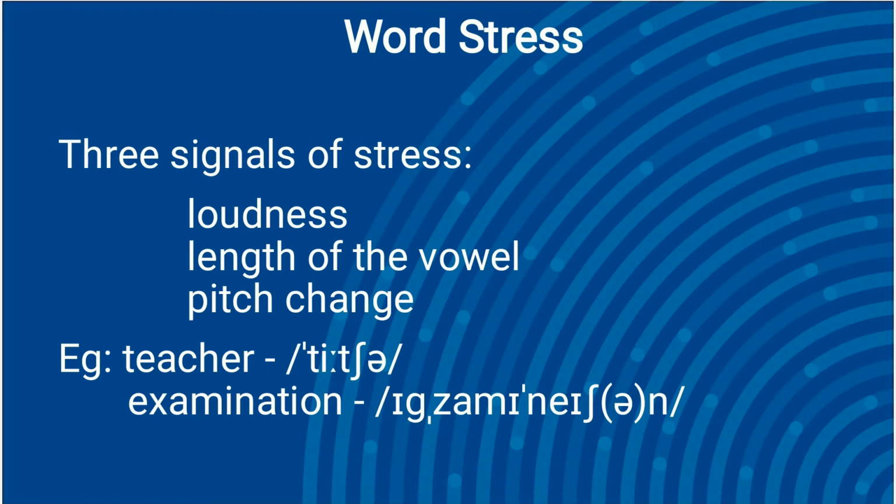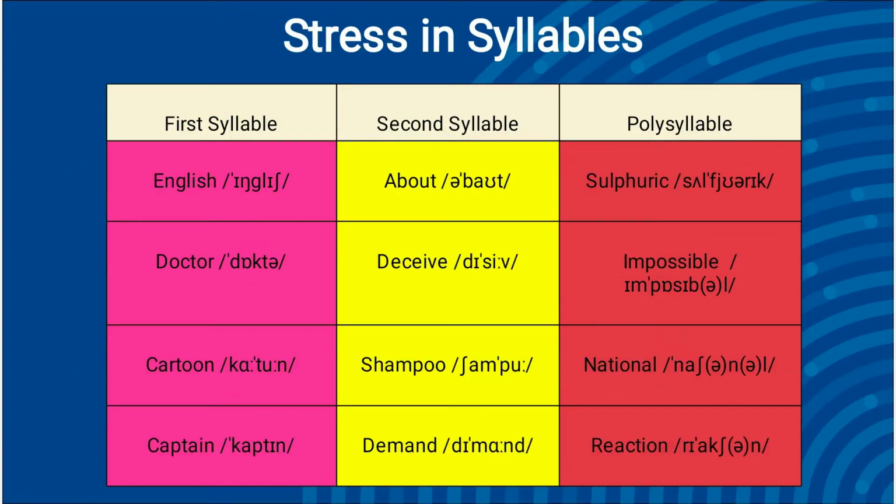For example, the secondary stress is placed before the second syllable and the primary stress before the fourth, with reference to example words such as teacher with primary stress and examination with both primary and secondary stress. Stress in various syllables is observed in this slide.